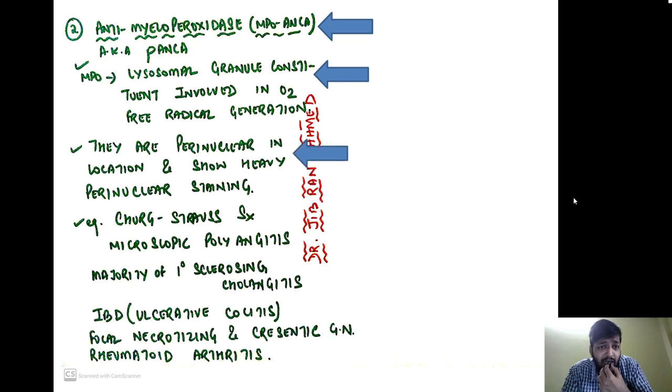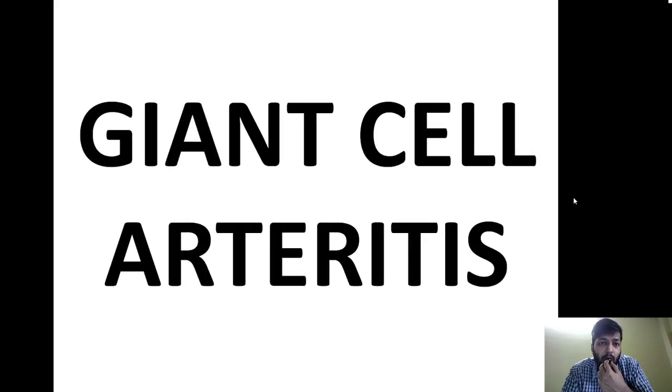They are perinuclear in location and they show heavy perinuclear staining. What are the examples of this MPO ANCA? Churg-Strauss syndrome, microscopic polyangiitis, majority of primary sclerosing cholangitis, IBD, basically ulcerative colitis, focal necrotizing and crescentic glomerulonephritis, and rheumatoid arthritis. So these are the conditions which are associated with MPO ANCA or P ANCA.